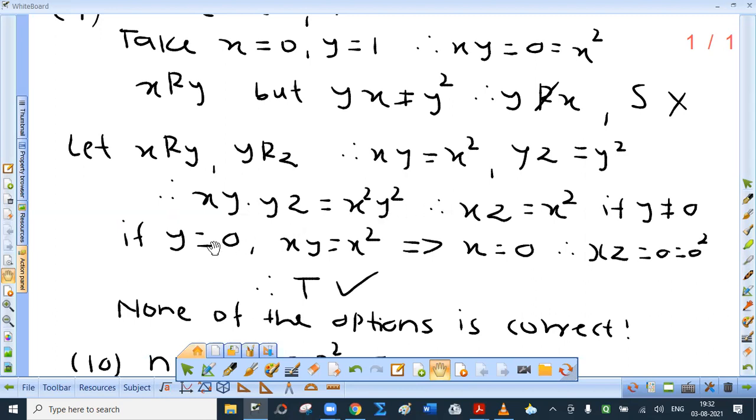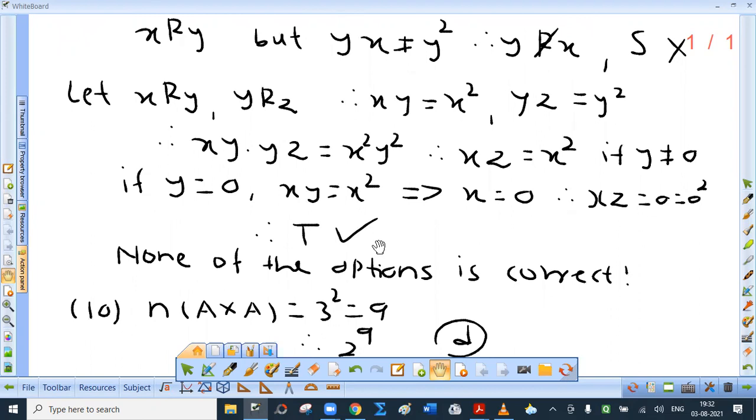Okay. So if y is 0, then xy equal to x square. So x has to be 0, right? Because we have said that x is related to y. Now when x is 0, what is x into z? 0, because x is 0. Can I say 0 is 0 square? Yes. So it is transitive also. And therefore, option should have been reflexive and transitive, but it is not given.